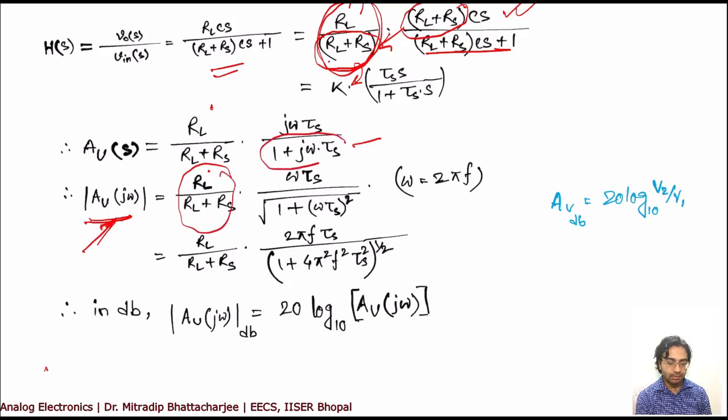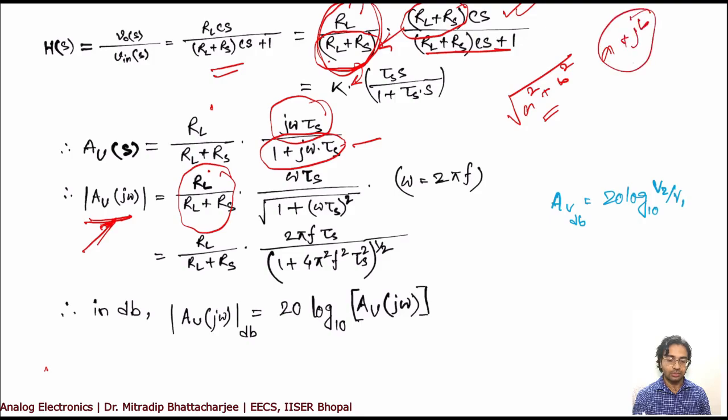However, the rest will become root over 1 plus (omega tau s) whole square, and this is omega tau s, because root of a square plus b square is the magnitude if you have a plus j into b, something like that, right? In this case I have just replaced s with j omega. Now let us replace omega with 2 pi f. So you will get this expression. This is simple algebra, you can do it.